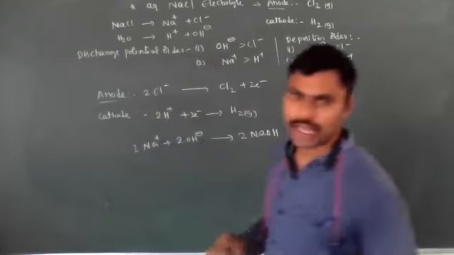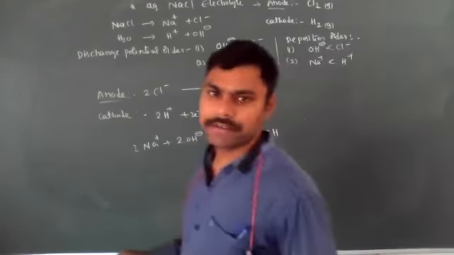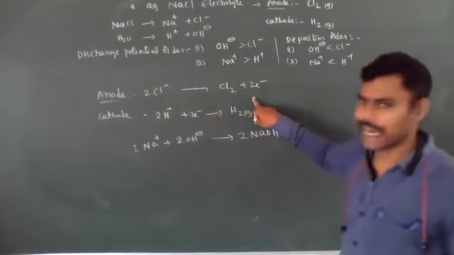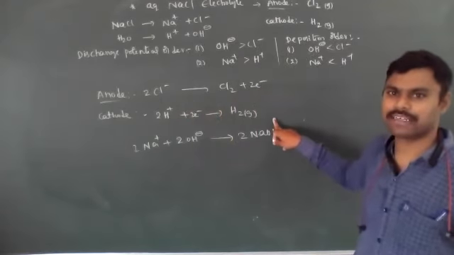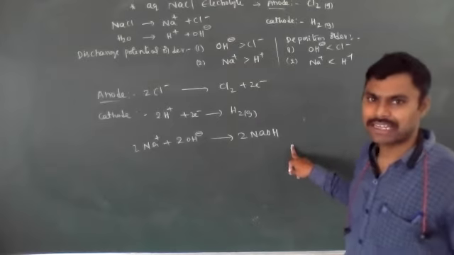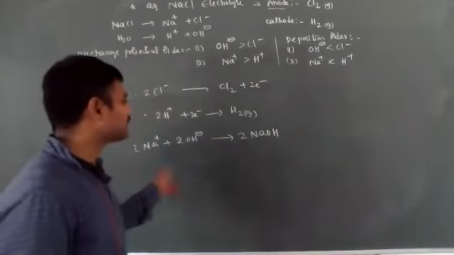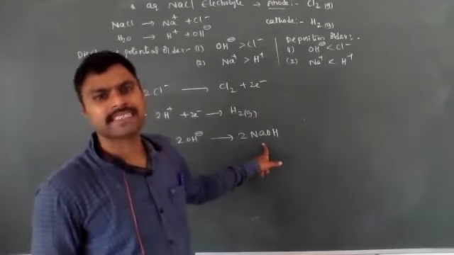So in the electrolysis of aqueous NaCl, at the anode the product is chlorine gas, at the cathode the product is hydrogen gas, and the electrolytic cell contains sodium hydroxide solution. That's why after electrolysis of NaCl, the resultant solution is basic in nature.